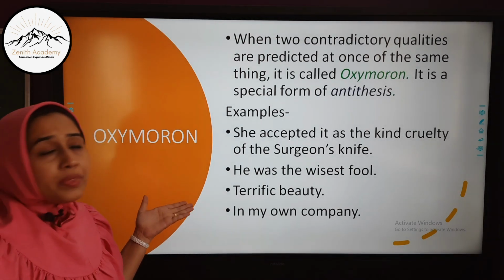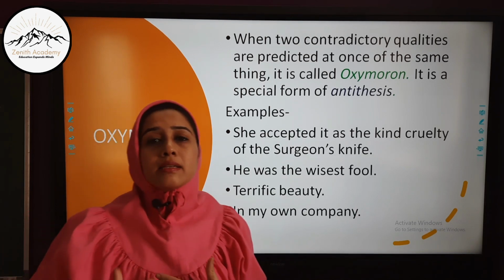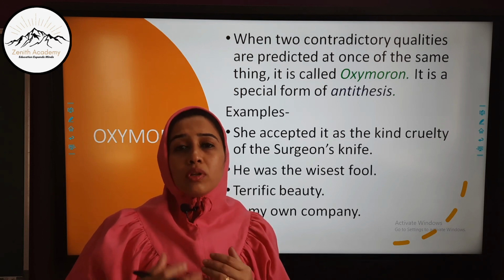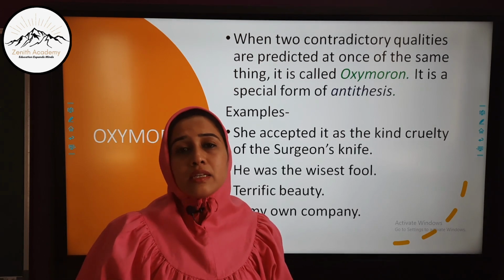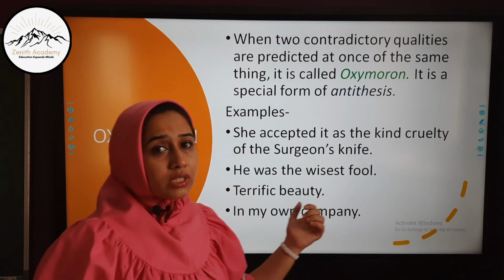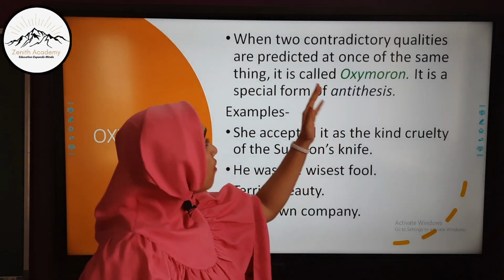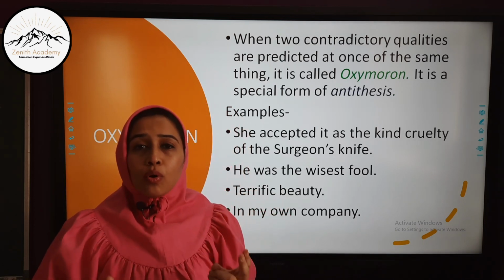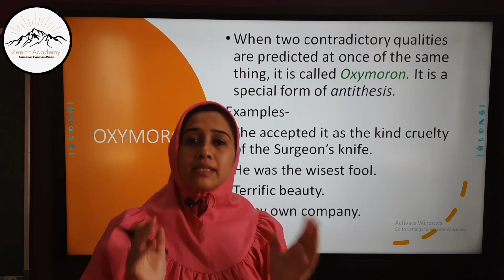It is called oxymoron. Now oxymoron is a special form of antithesis. Means the concept of antithesis and oxymoron goes hand in hand. Both the figures of speech have the use of opposite words with a slight difference. In antithesis we saw that two contradictory ideas or phrases are placed in the same sentence. In oxymoron, when two contradictory qualities are predicated at once of the same thing, then it is oxymoron. Means it says that when two opposite words, qualities are placed just side by side in the same sentence.